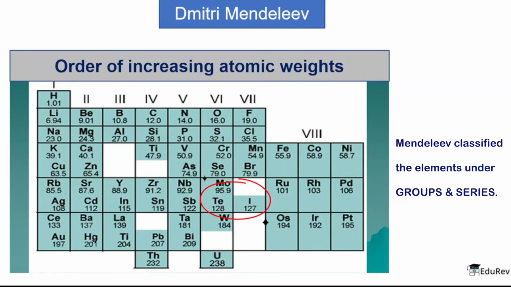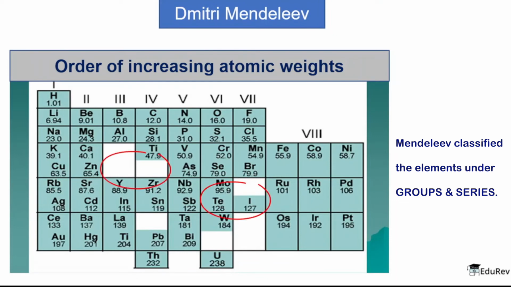One of the most striking features about the Mendeleev periodic table was that he was very sure that some elements have not yet been discovered when he made this periodic table. And that is why he left spaces for such elements in his periodic table, because he was sure that in future they will be discovered.